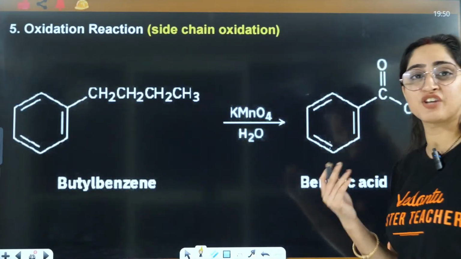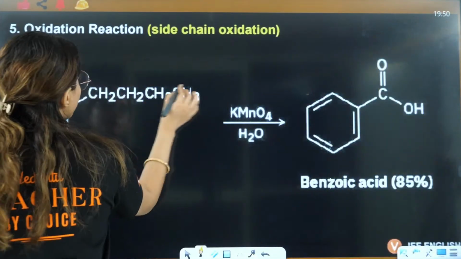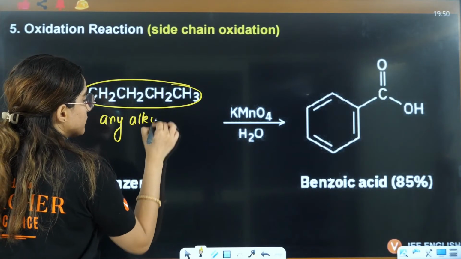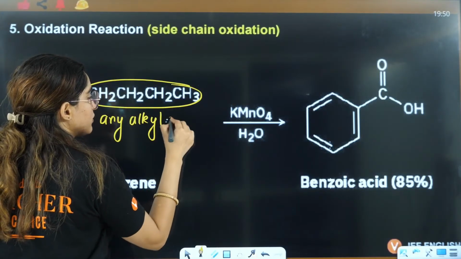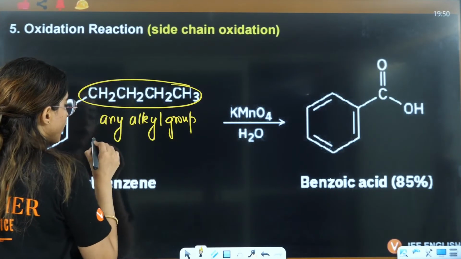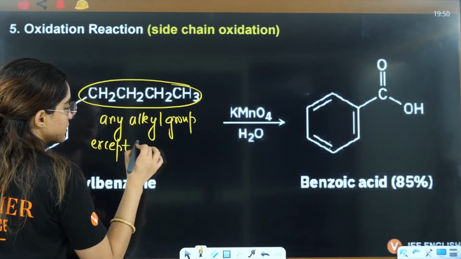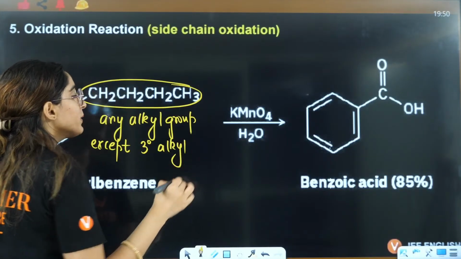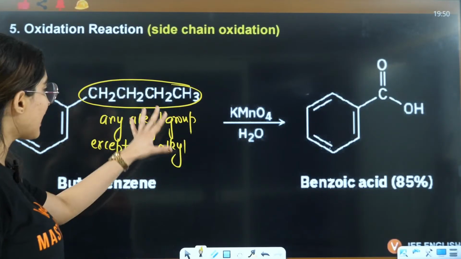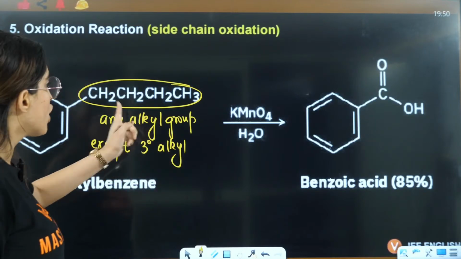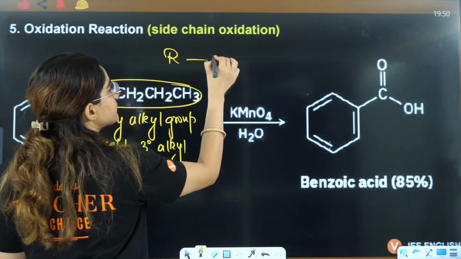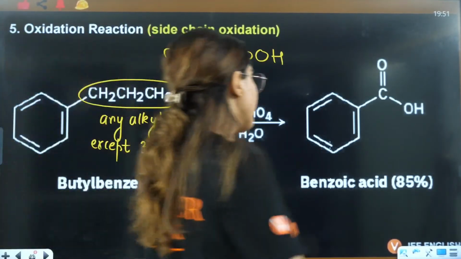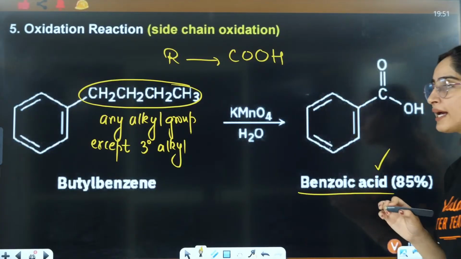Now let's talk about oxidation. It's a side chain reaction. Any alkyl chain except 3 degree alkyl, it should not be a tertiary alkyl, will be converted to COOH. And in the end, you will always have the formation of benzoic acid here.